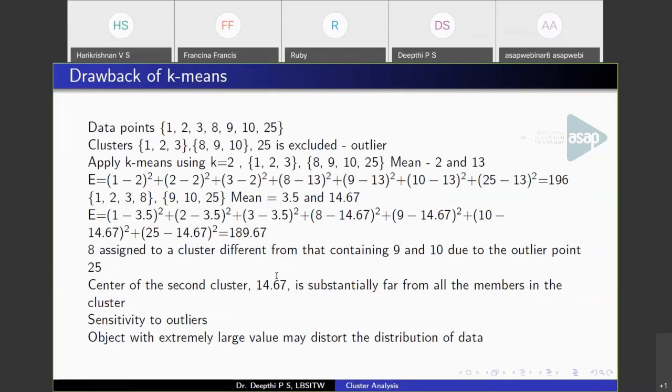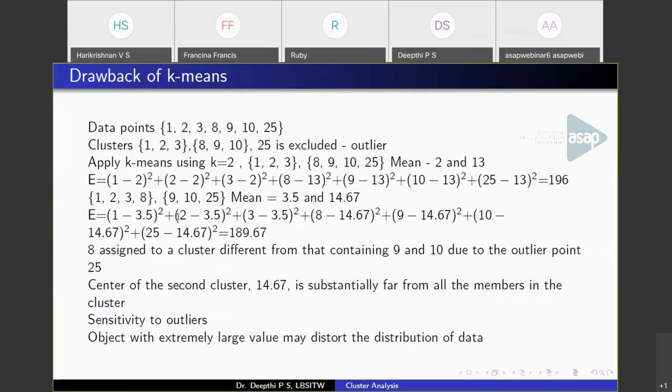So this is a phenomenon that happens in the k-means algorithm. Objects having extremely large values will distort the distribution of data. Here, the point 8 got pulled into the cluster due to the presence of 25. At each step we are calculating the mean, so this forces some point that should belong to one cluster to be pulled onto another cluster. So we'll get some undesirable result. This is the drawback of the k-means algorithm, that is, it is sensitive to outliers.